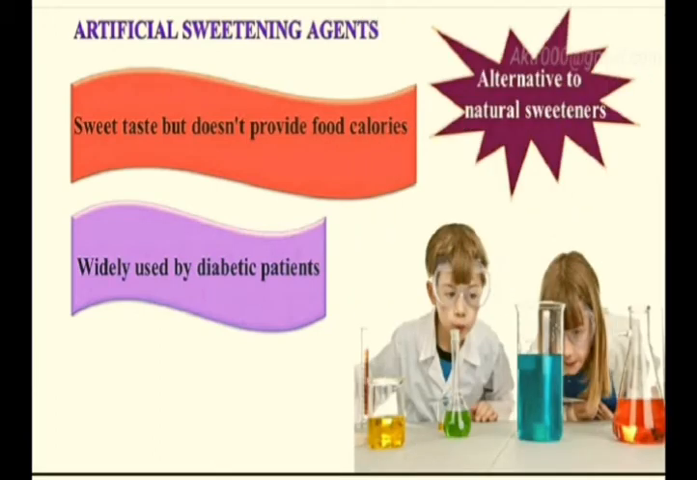The next one is artificial sweetening agents. Now, what is meant by sweetening agent? Sweetening agents are those chemical compounds which have a sweetening effect. When you study biomolecules, you will come to know that there are specific carbohydrates which are sweet in taste. Those are called sugars. Sugars have the capability to give a sweetening effect, and those are known as natural sweetening agents, like glucose, fructose, maltose, sucrose. These are some of the examples of sweetening agents.